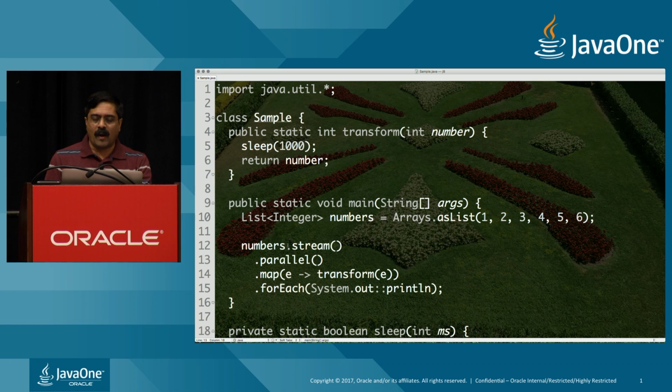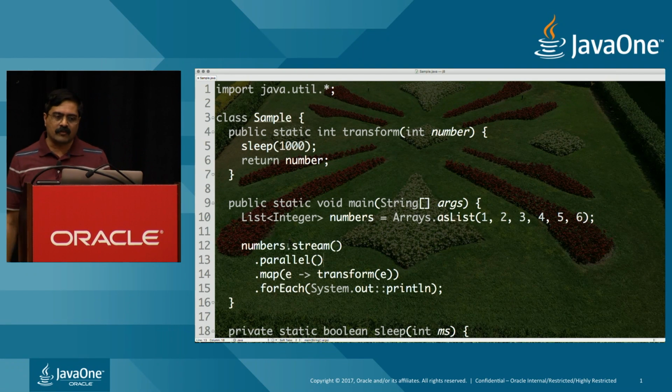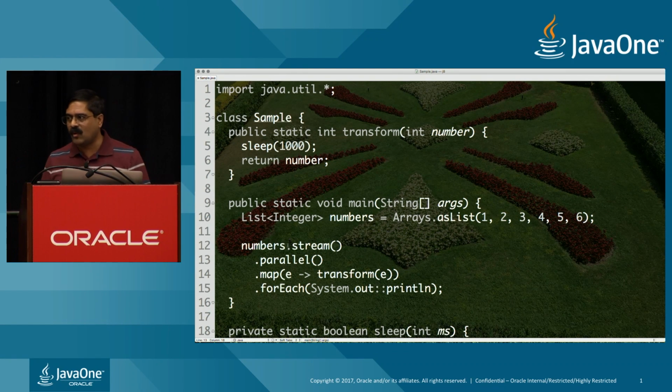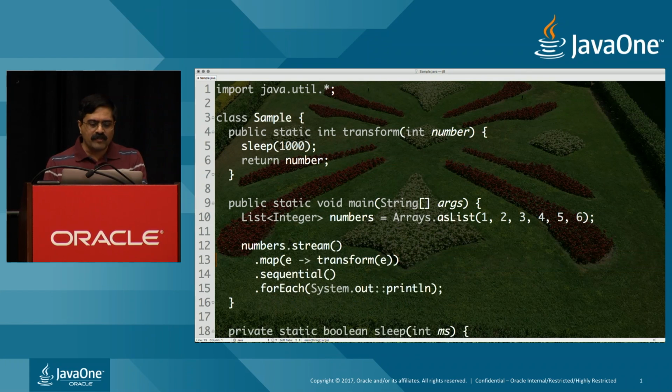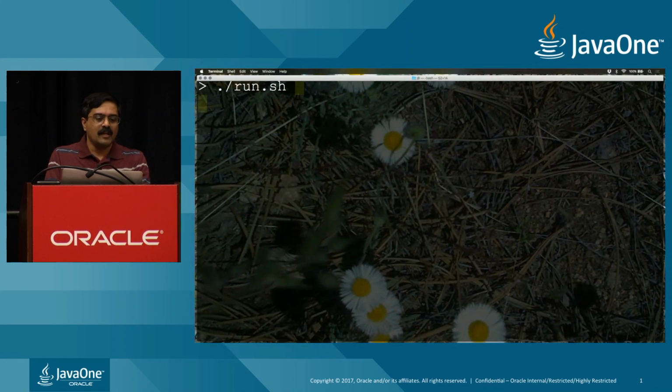Before we go further, one small peril you have to be very, very careful about, because it's a bit misleading when you're not really thinking about what's happening. For example, you may wonder if there is a parallel call, maybe there should be a sequential call as well, and it turns out there is a sequential call that you could actually use. Let's remove the parallel just for a minute from here. It is a sequential stream. You already know it. You just said sequential. Well, is it running sequential? Sure enough, you can see that it's running sequential. I won't wait for it.